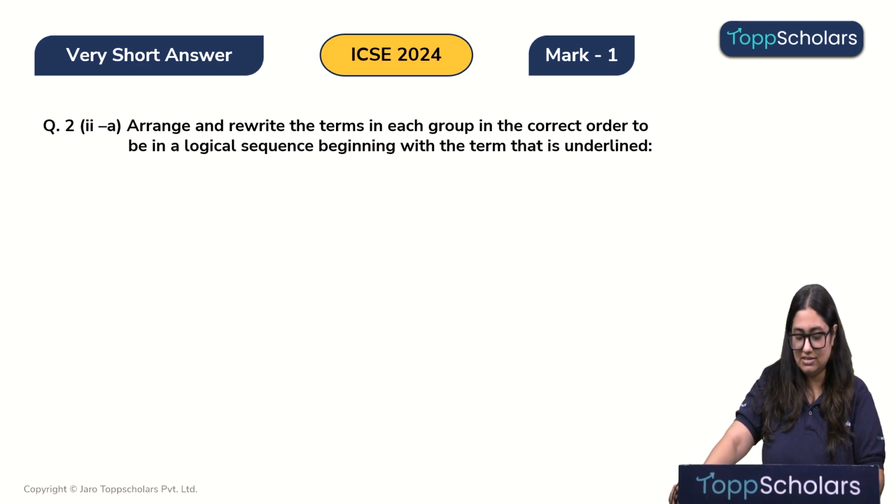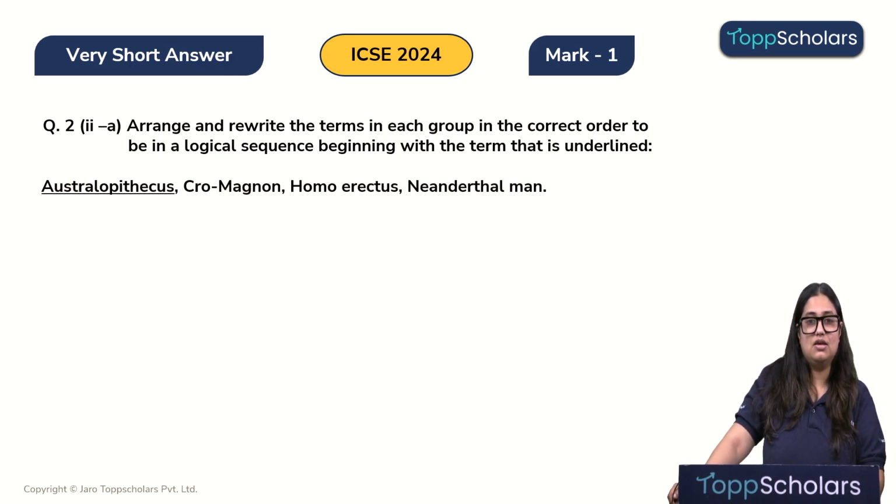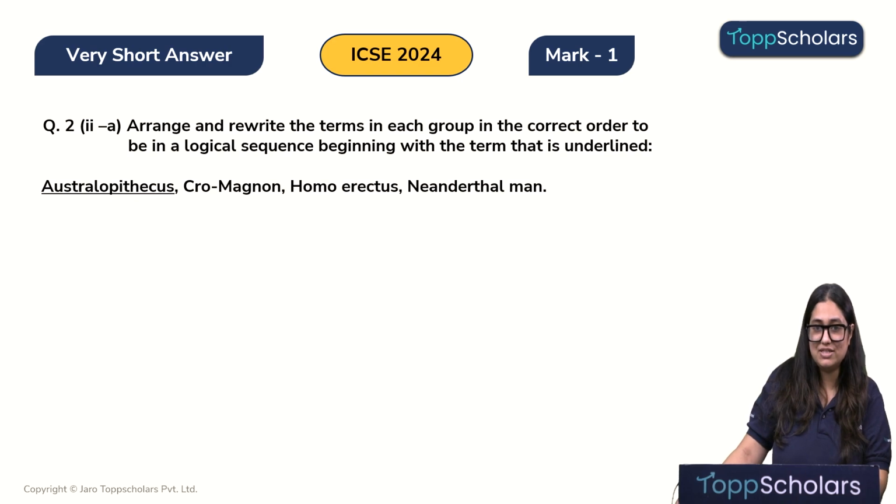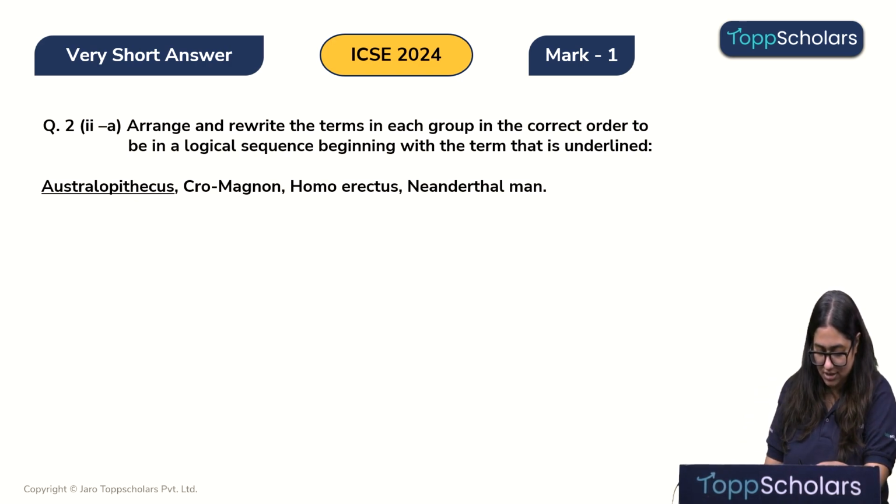Arrange and rewrite the terms in each group in the correct order to be in a logical sequence beginning with the term that is underlined. First is Australopithecus, Cro-Magnon, Homo erectus and Neanderthal man. Very simple children. So let's quickly put it in the right order. So the first Australopithecus inhabited the earth.